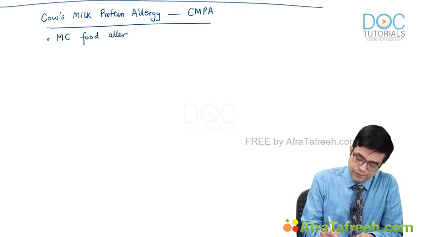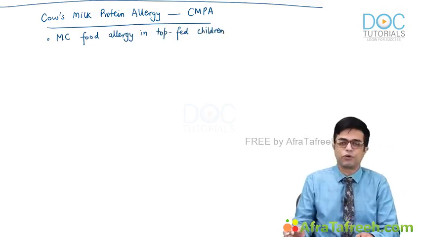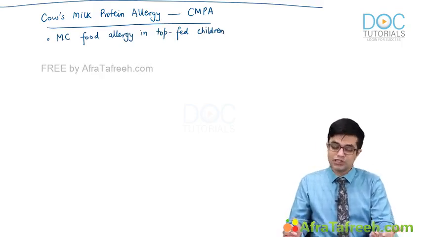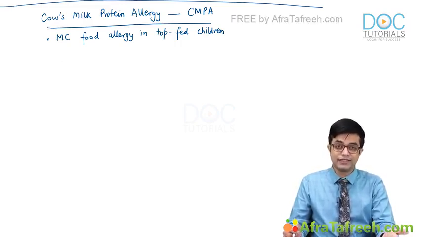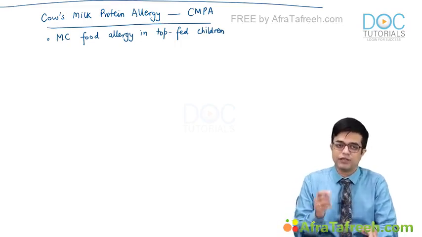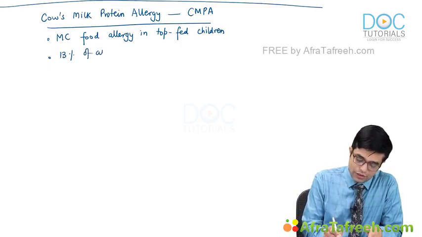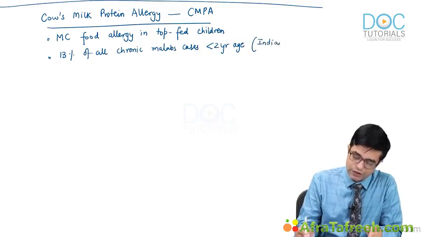It is the most common food allergy in top-fed children in the first 6 months if they are being given formula feed or cow's milk based products. However, breast milk fed babies can also sometimes develop allergy whenever there is some antigen related to cow's milk. It gets secreted in the breast milk from the mother, although that is a very rare thing to happen. So, most common food allergy in top fed children. It is a fairly common disease. It comprises almost 13% of all chronic malabsorption cases below 2 years of age in the Indian population. So it is a fairly common condition.